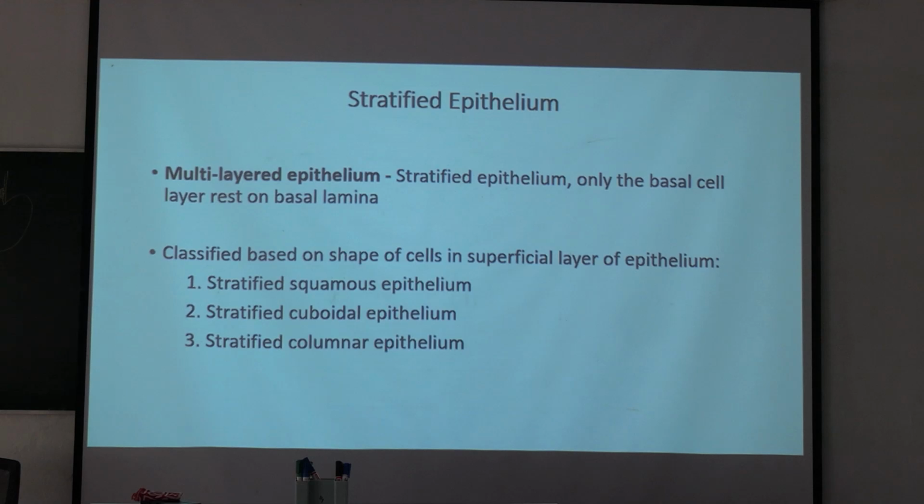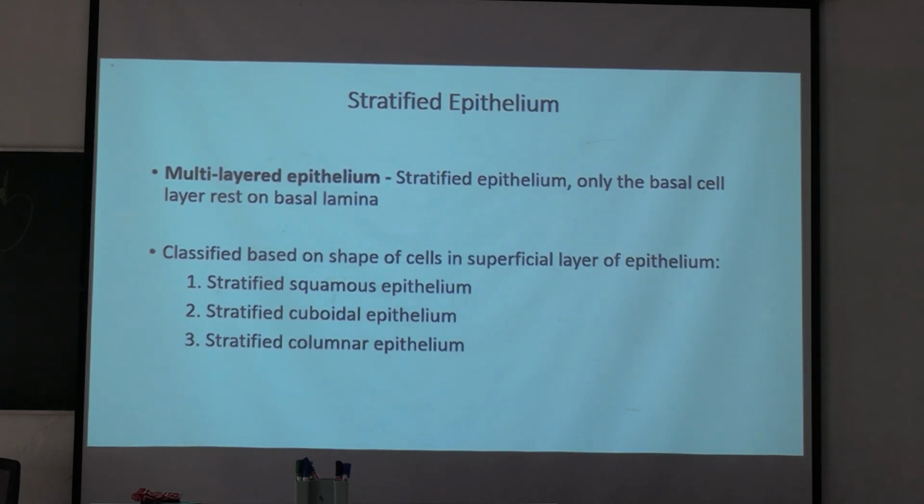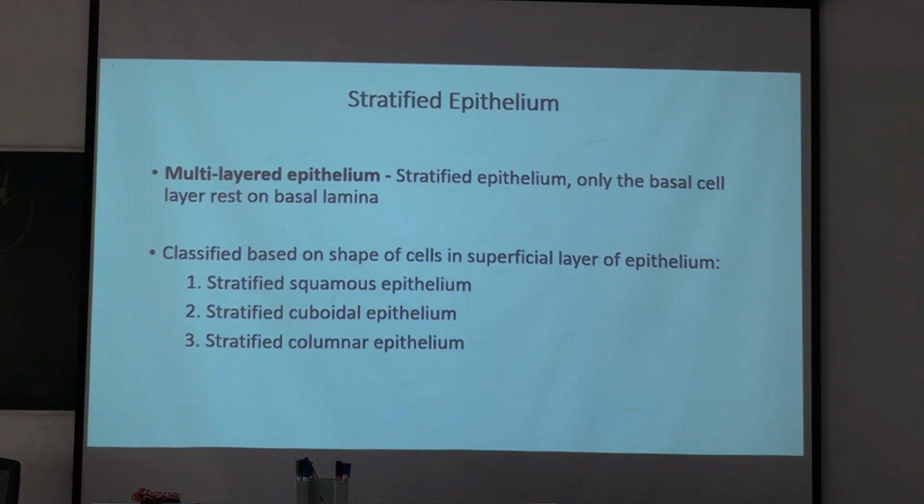Surface layer, if the surface layer is dead and does not contain any nuclei, contains keratohyalin granules and appears pink, it is keratinized, present in our skin. Non-keratinized stratified squamous is present in our esophagus. All the layers have nuclei, all the layers are living.